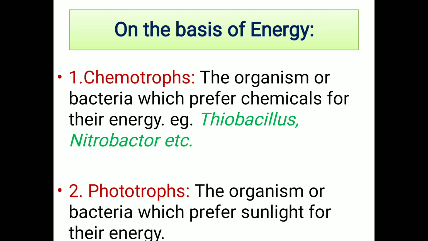So first of all, bacteria is classified on the basis of energy. In that, first they are classified as chemotrophs, and second one phototrophs. Chemotrophic bacteria means the organism or bacteria which prefer chemicals for their energy. That means that bacteria obtain the energy from different chemicals. For example, Thiobacillus thiooxidans or Nitrobacter, etc.